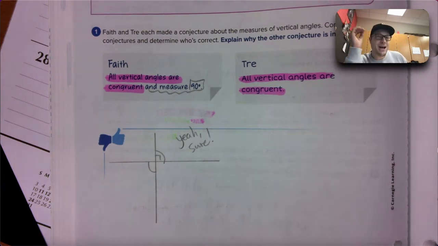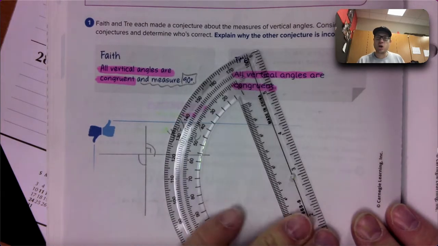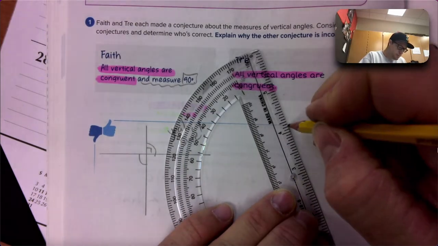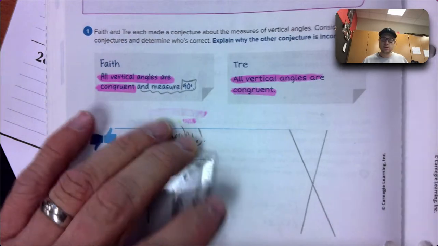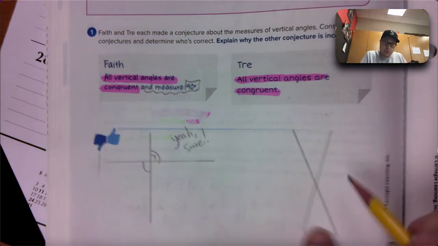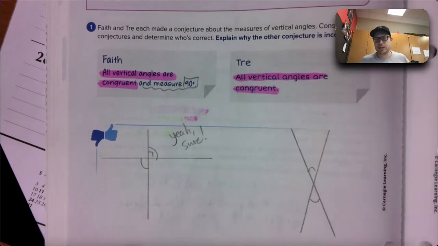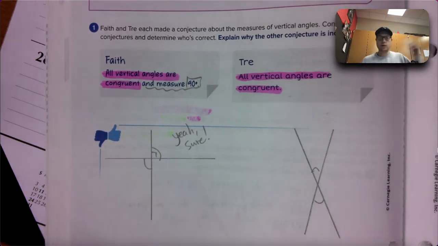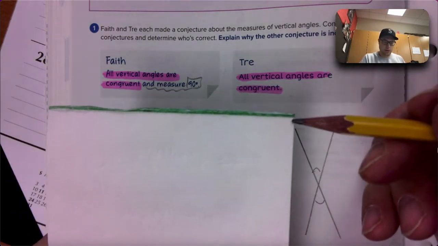I bet you're thinking about it right now. Like, can I just make it like that? I hope you did. These are vertical angles. You have an angle up here and an angle down there. Definitely not 90 degrees. You know, like a piece of paper forms a 90-degree corner. And when you try to line it up, nah, it doesn't line up perfectly. It's wider right there or skinnier right there. So for that reason, not 90. Trey's right. Okay.